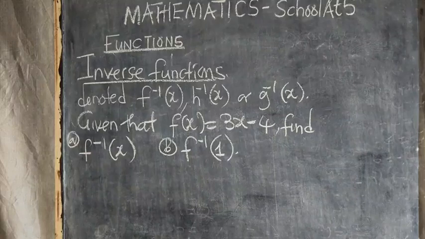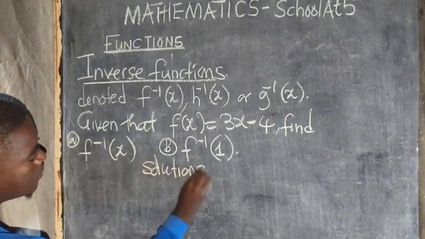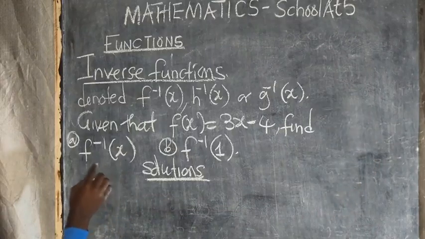The way in which we are going to answer these is something very simple. So we say solutions. You start with this one.